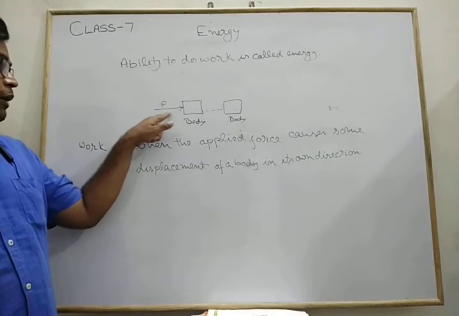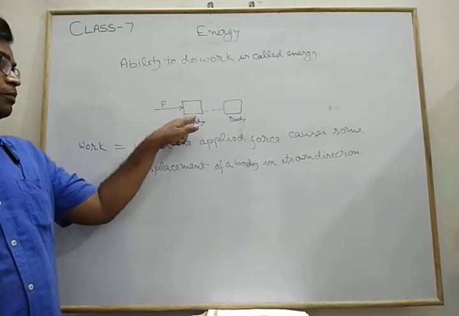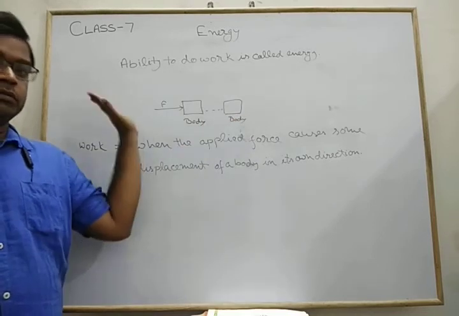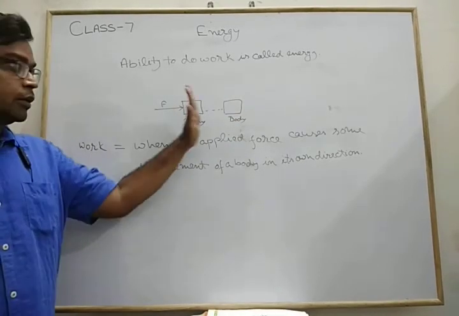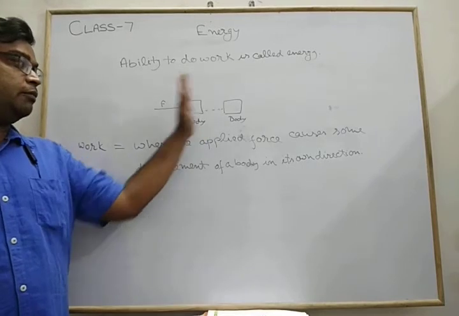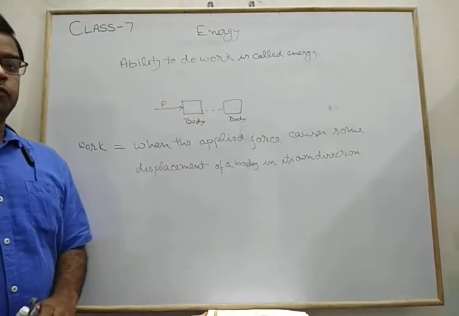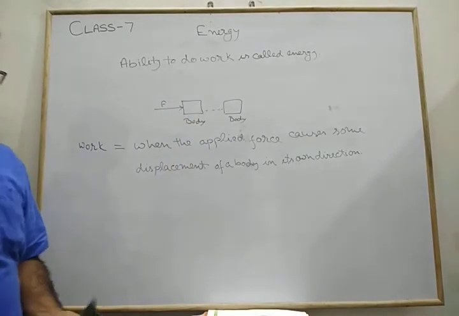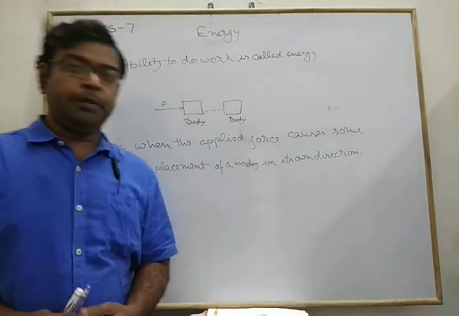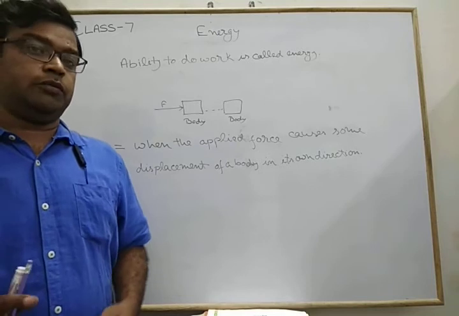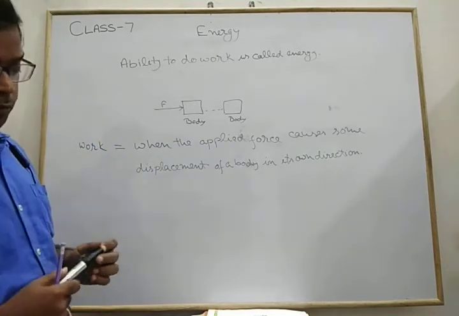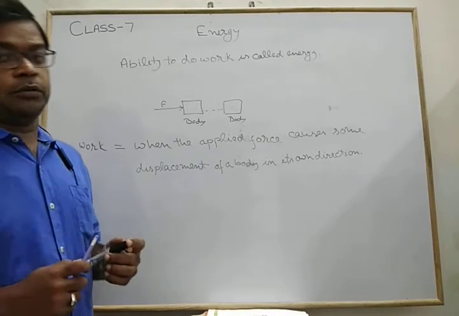Means we are applying a force and a body shifts its place from this to this side in the direction of the applied force. Likewise, this is action. We apply the action force, we try to push up to this point. So this is the work done. Work done depends on two conditions. There are two conditions required. One is force applied and the other is the body must move in the direction of force.